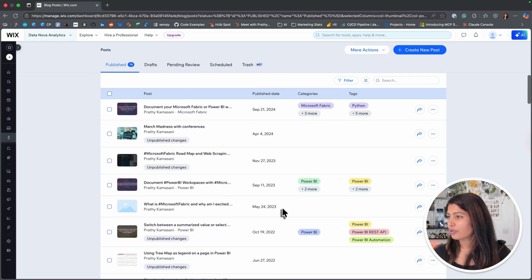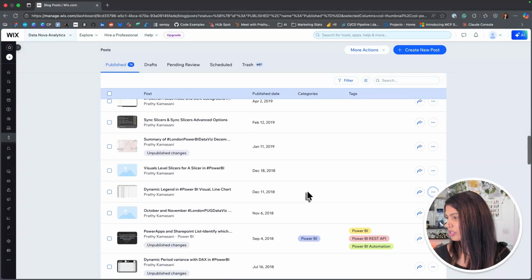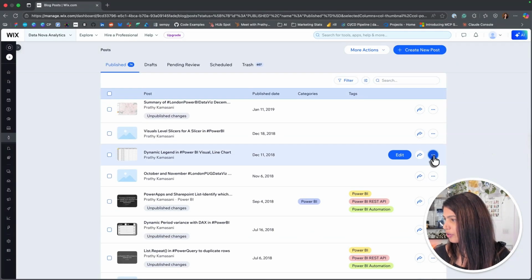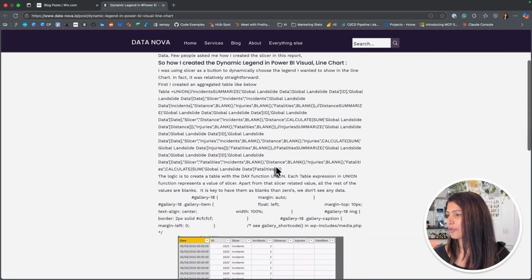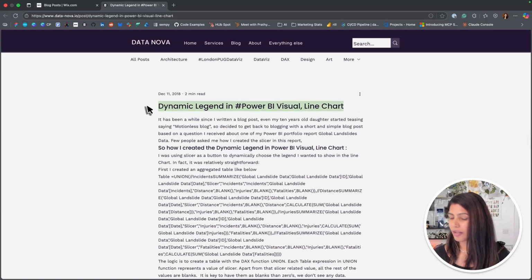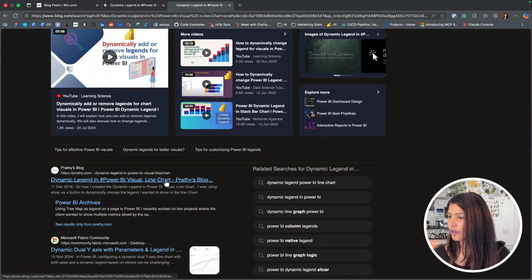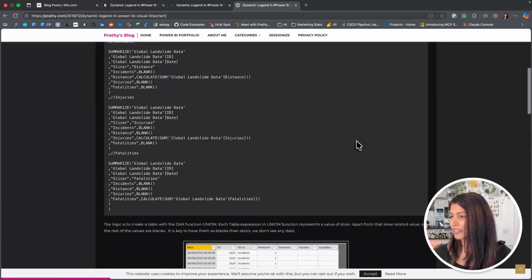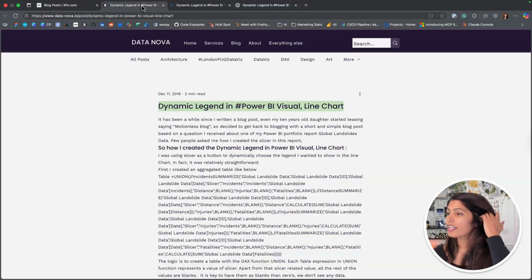So what I wanted to do is go and work on one of these blog posts, or actually the solution itself goes and works on all the blog posts. But as part of this video, let's go and work on one of the blog posts and see what we can do. So we're going to work on this one. If I look at this blog post, this is how it looks. As you can see, there is no formatting. If I actually look for this old blog post on my old website, it has better formatting. It's a small blog post, but at least it's a bit more readable compared to this one.